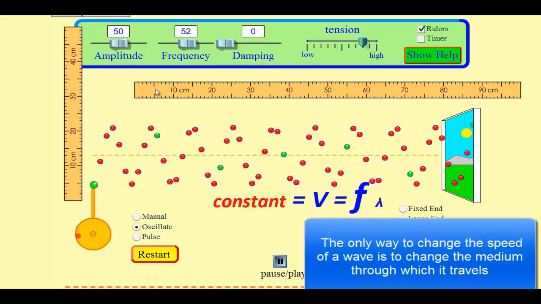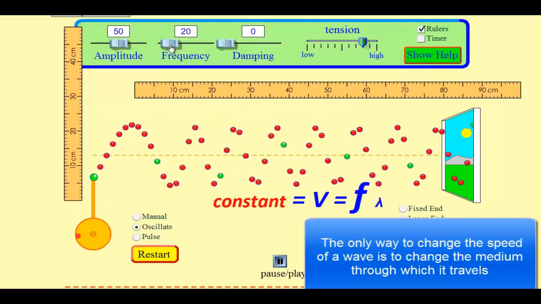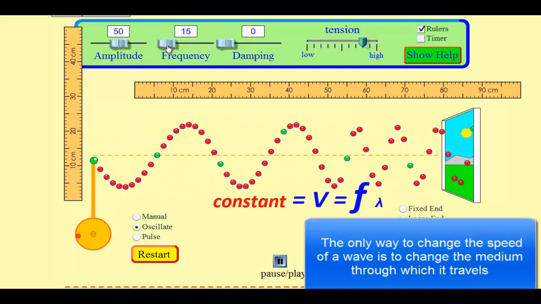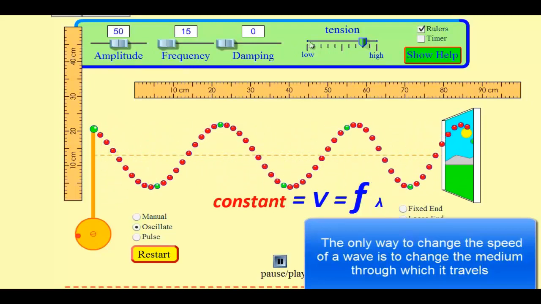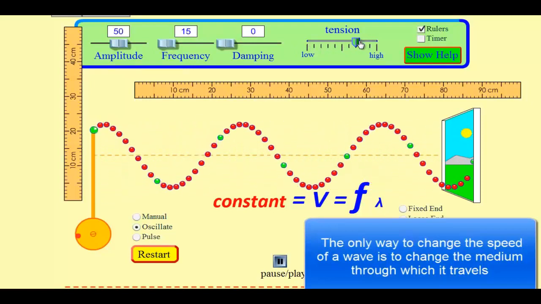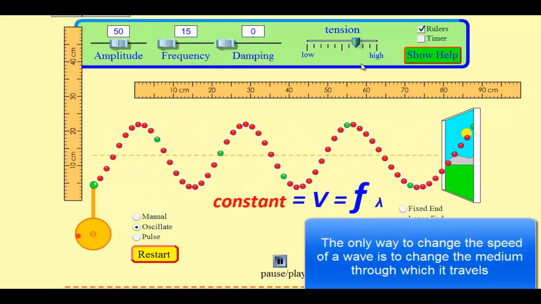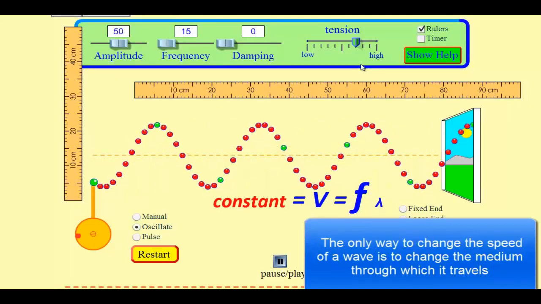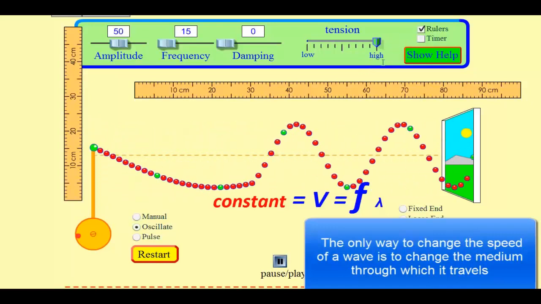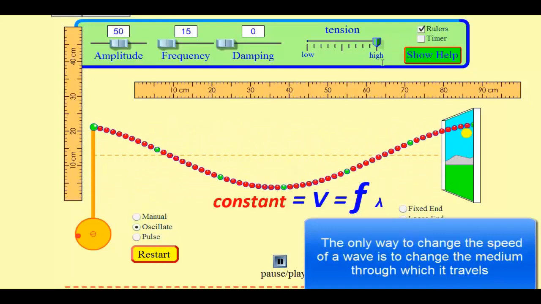It gets a little bit distorted. Drop it down so we can actually see the wave here. So now it's moving quite slow. What happens if I drop it down even lower in tension? Right? It's even slower. And if I crank the tension up, we get back to our fast wave again.